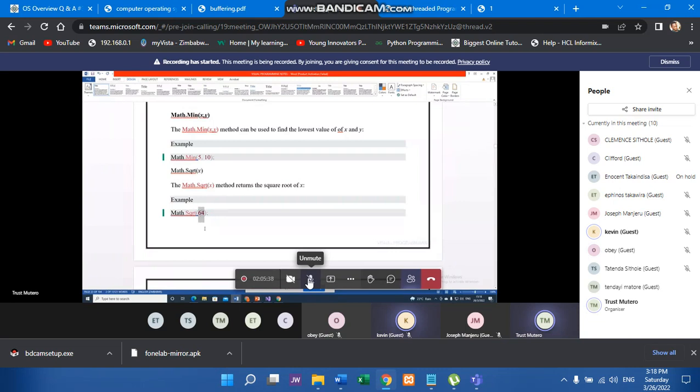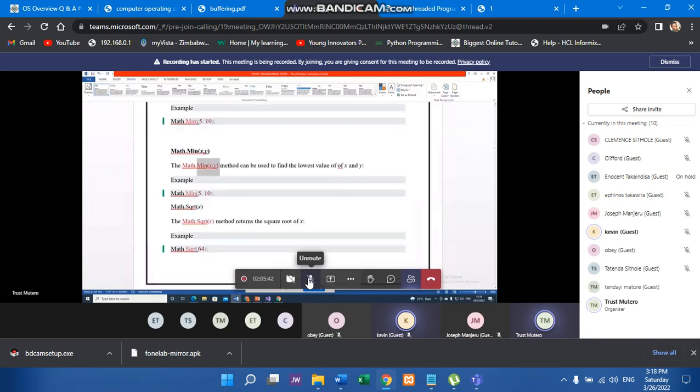There are a number of these members inside the Math class, and it's very useful when doing computations. So I would want you to go and understand this Math class and the members within it, so that as you are programming, you can apply these functions and so forth.